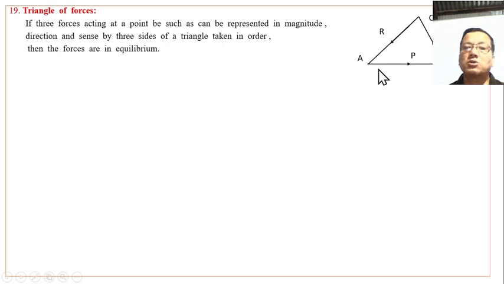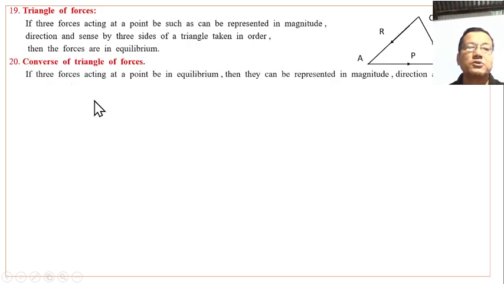The three forces are P along AB, Q along BC, and R along CA. If three forces acting at a point on a body are in equilibrium, they do not affect the body's state of rest or state of uniform motion.